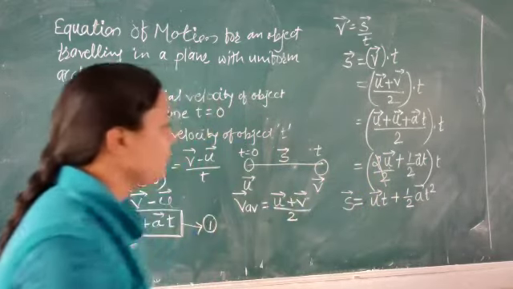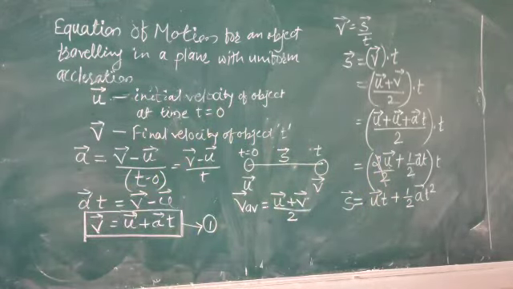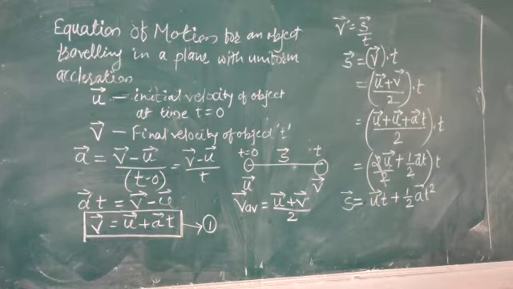This is the formula for displacement: vector s equals vector u t plus half vector a t square. This is the displacement in vector form.